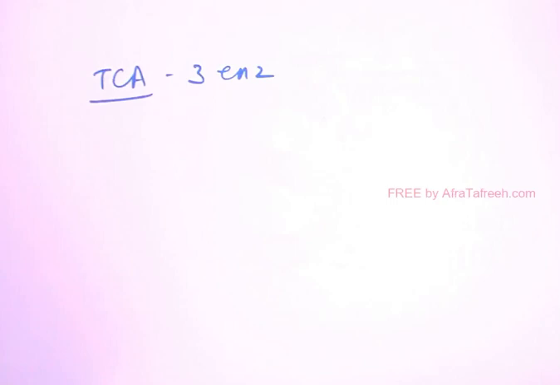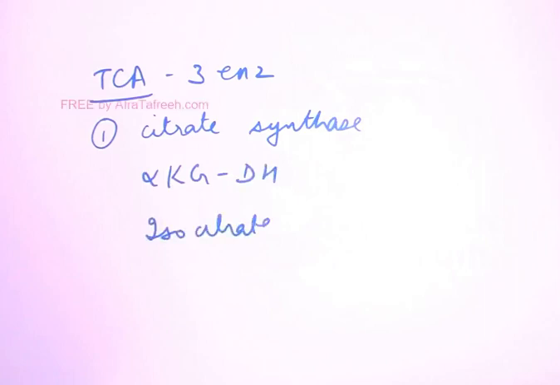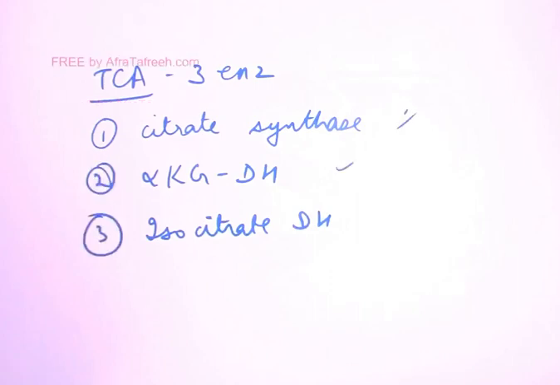Actually, in different situations, different enzymes can be rate limiting, and they are citrate synthase, alpha-ketoglutarate dehydrogenase, and isocitrate dehydrogenase. These three enzymes can be rate limiting. Let's say in some situations, citrate synthase is rate limiting. In another situation, alpha-ketoglutarate dehydrogenase is rate limiting. In another situation, isocitrate dehydrogenase is rate limiting. The body has to decide depending upon various complex conditions, right?